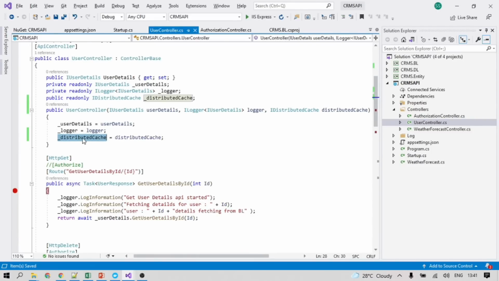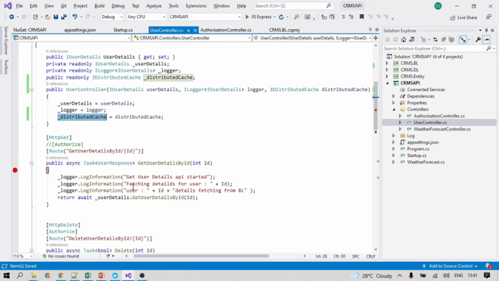So now we can read this IDistributedCache object and use get and whatever methods are required. I commented out the Authorize attribute here so that we don't need to go through authorization for creating the token and passing the token to this method just to verify whether the caching is working.